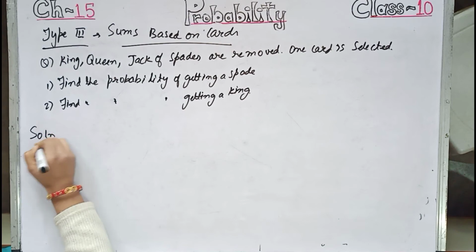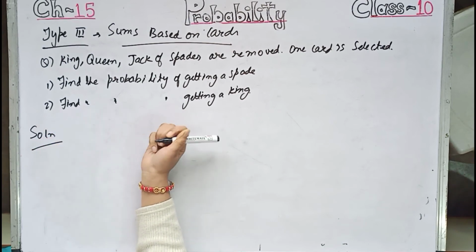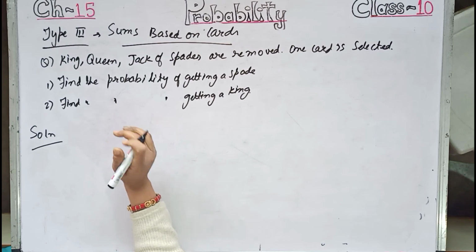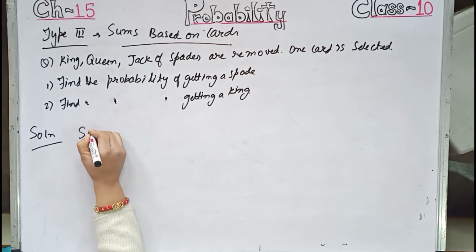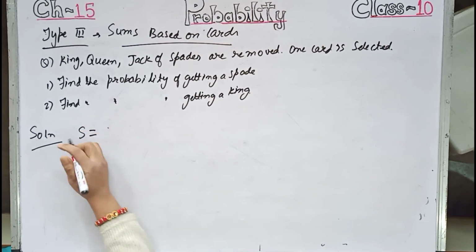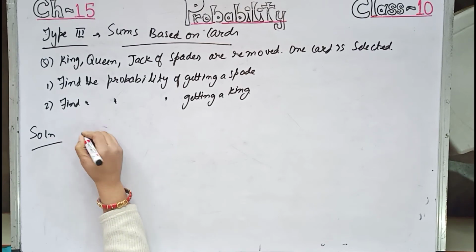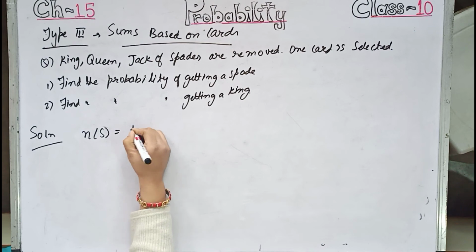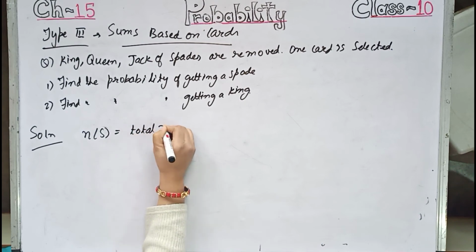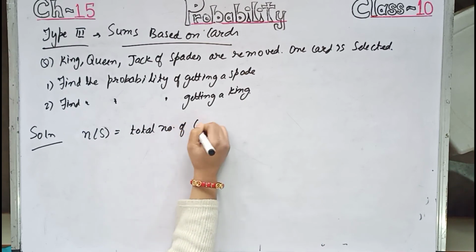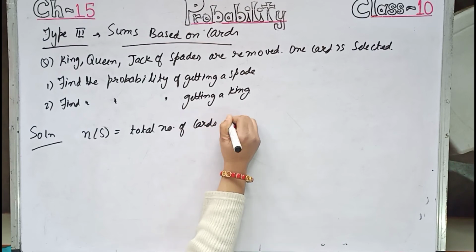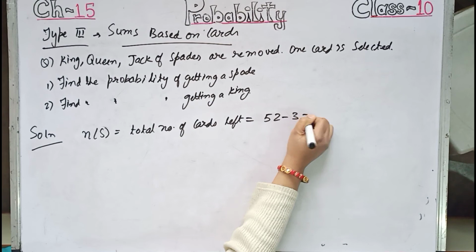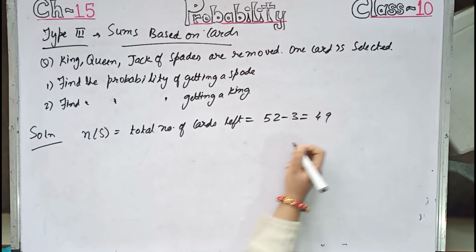So in the solution part, king, queen and jack of spades are removed. They are actually removed, they are not now counted in the deck of 52 cards. So we can write NS, the number of elements in the sample space, the total number of cards left, equals 52 minus 3 equals 49.